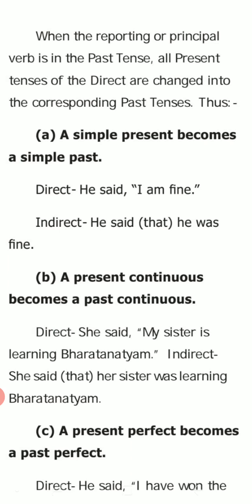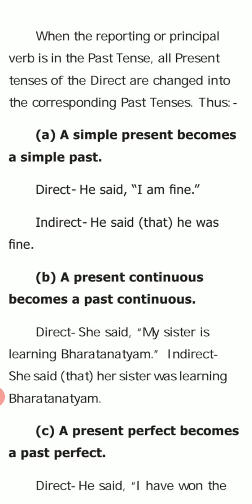Indirect speech, how will it come? Can you tell me yourselves? He said, then what is the conjunction? That. Then pronoun change: I changes into he, am changes into was fine. Are you clear, children? He said that he was fine. Okay, this is one example of simple present changing into simple past. Are you clear? Okay, next.